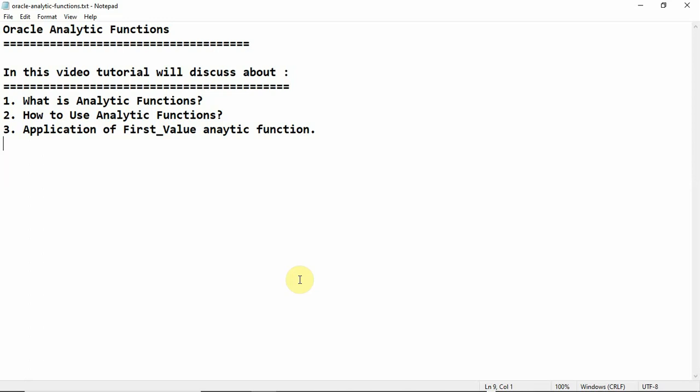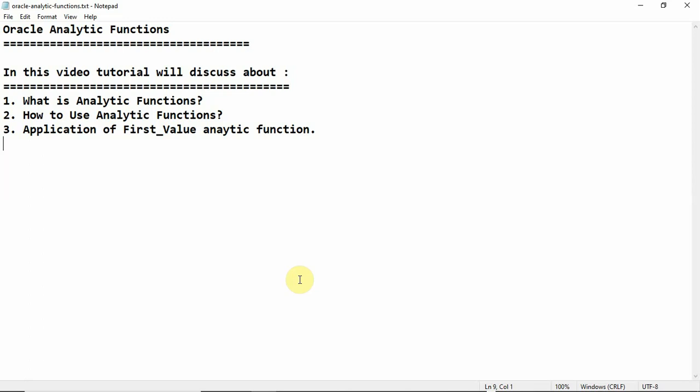How do we use an analytic function? An analytic function is always used with an OVER clause. In any select statement, if you use an analytic function, you have to use an OVER clause. Now we'll see how to use it, and what the first value analytic function is.